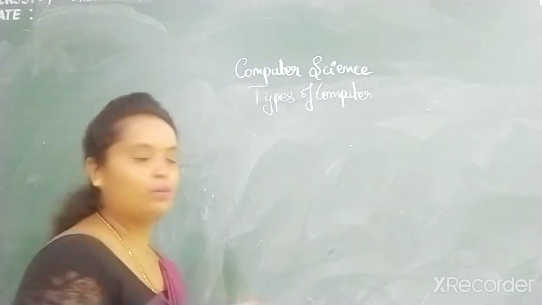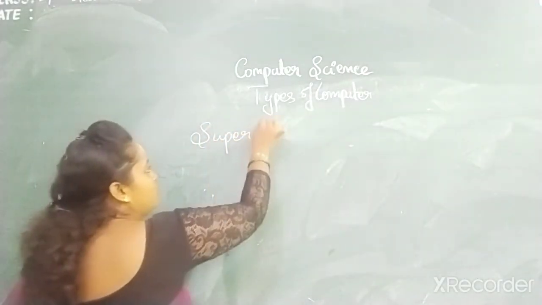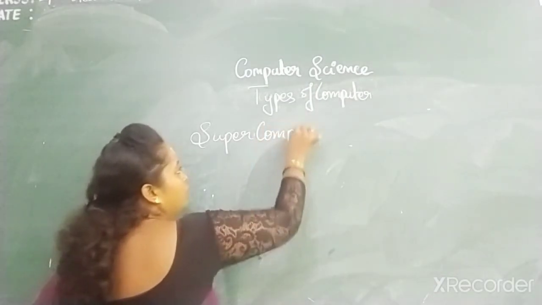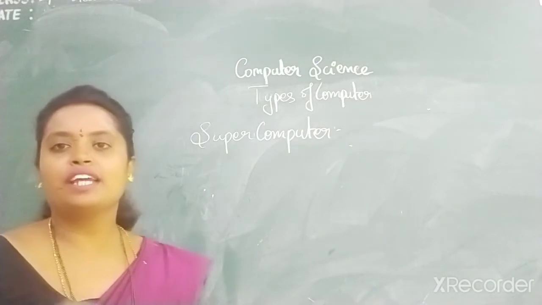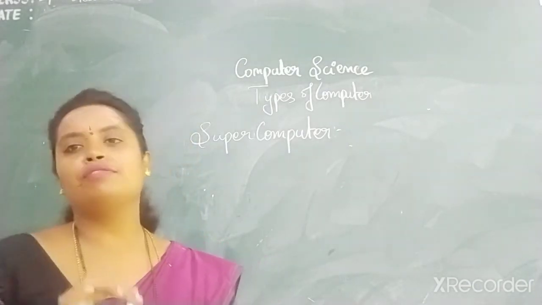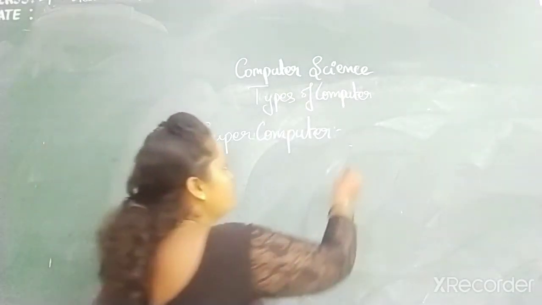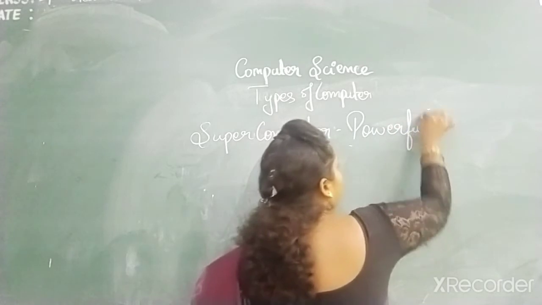The first computer is the supercomputer. By the name itself, children, you can get to know what a supercomputer is. It is the most powerful computer.